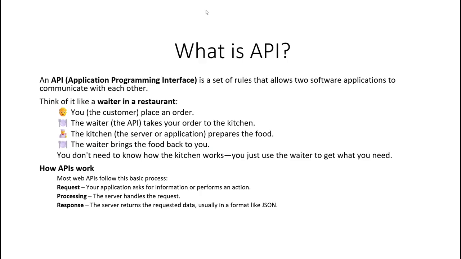Let's think of the example of a restaurant. Any customer goes into the restaurant and places an order. Then the waiter takes your order and sends the order to the kitchen. The kitchen prepares the food. The waiter brings the food back to you. What did you understand from this?